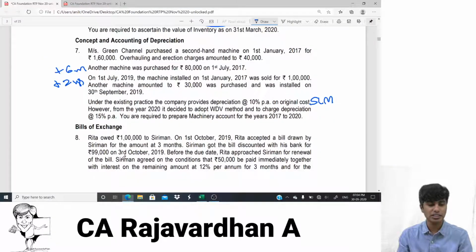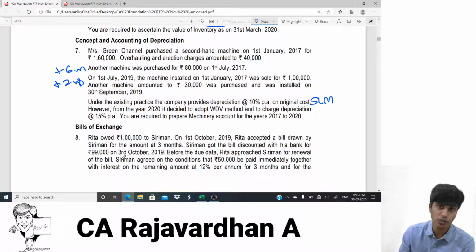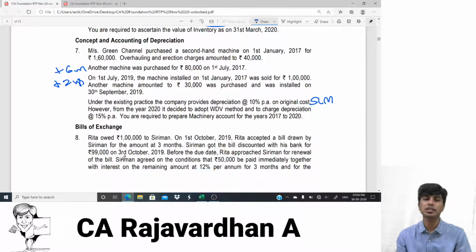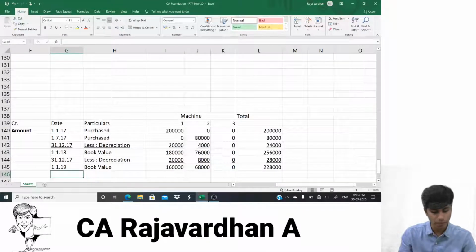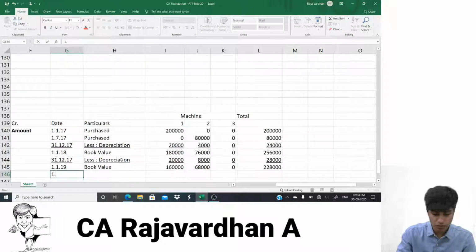So next transaction, I need to remember that the first part of the asset is sold on 1st of July 2019. Read that third paragraph. 1st of July 2019, machinery purchased on 1st of January 2017 was sold for 1 lakh, we'll remember later. So don't worry about it right now. The only thing you need to note right now is it is being sold. Okay, let's go back. So it's sold as on what date? 1st of July 2019. So I will do that same less depreciation thing.